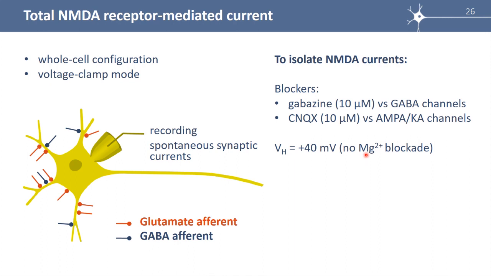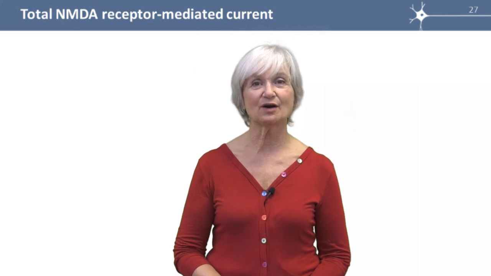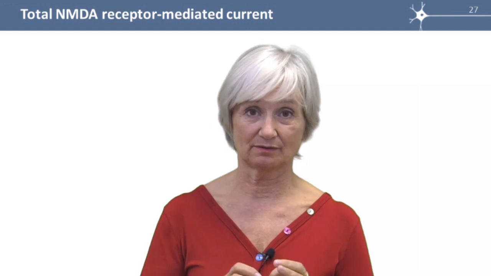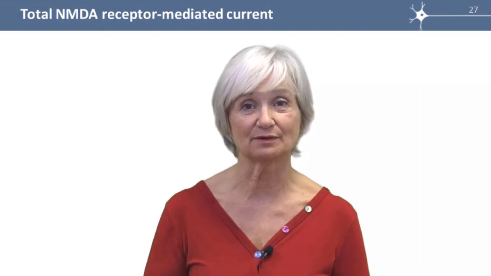As we saw before, at depolarized potential, magnesium ions do not block the NMDA channels. So we record the spontaneous synaptic current, the NMDA current, in the absence of magnesium blockade at plus 40 millivolts. At plus 40 millivolts, of course, we record an outward current. What are the properties of the total NMDA current? At a holding potential of plus 40 millivolts, we record an NMDA current which is outward because the reversal potential of the current is at 0 millivolt.